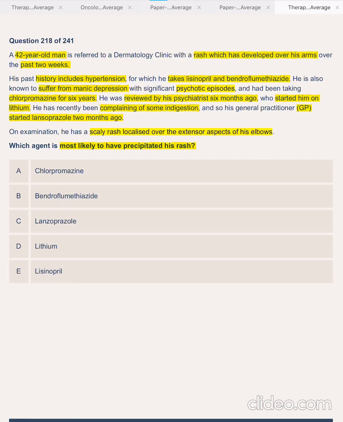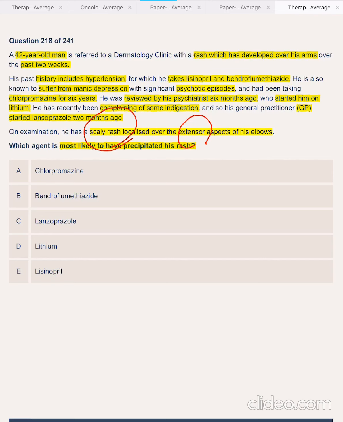So this is the main point here. It's a scaly rash, so it's more of a psoriatic rash on the extensive surfaces.